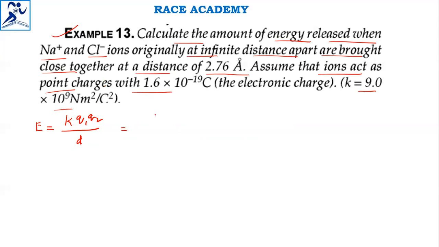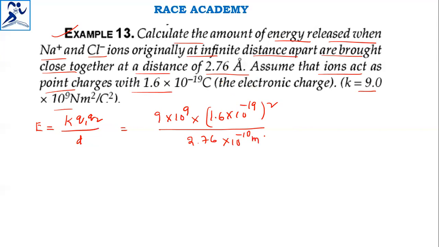The K value is 9 into 10 to the power of 9, into the charge 1.6 into 10 to the power of minus 19, two times will come for the point charges, divided by the distance 2.76, which I am taking in meters, that is 10 power minus 10 meters, as 1 angstrom unit is equal to 10 power minus 10 meters.